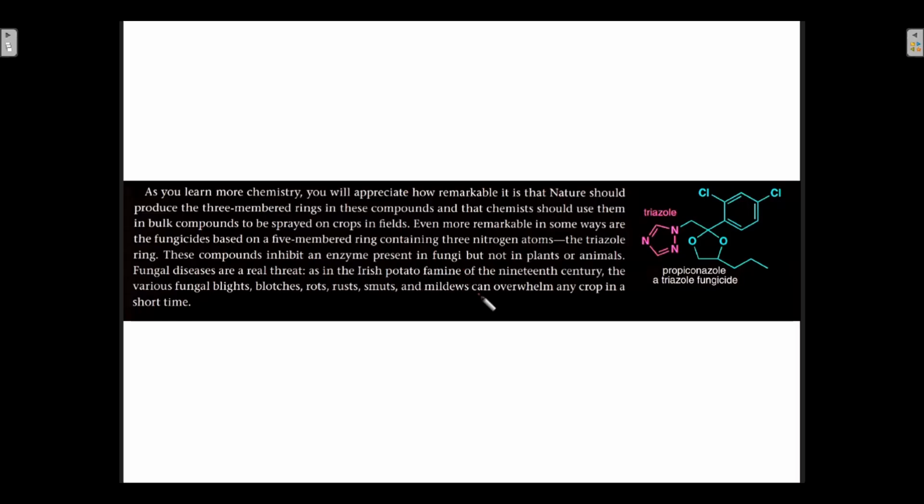They can overwhelm any crop in a very short amount of time. Overwhelm means they can kill the crop, inhibit its growth, and actually make the crops ill. Overwhelm means something which cannot be borne. So something which cannot be borne is called overwhelming.